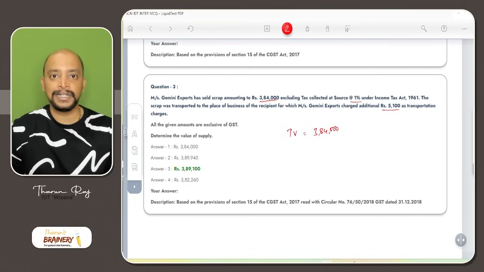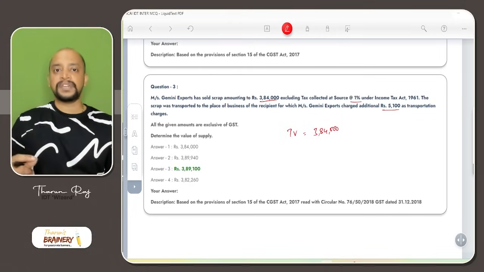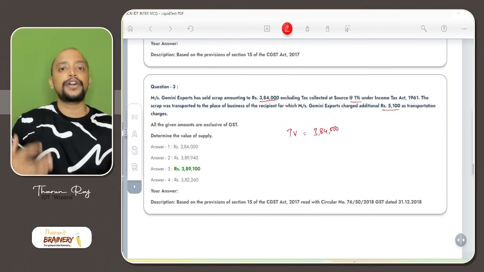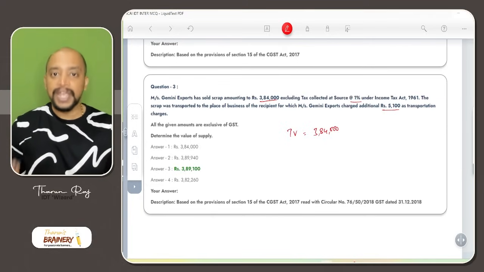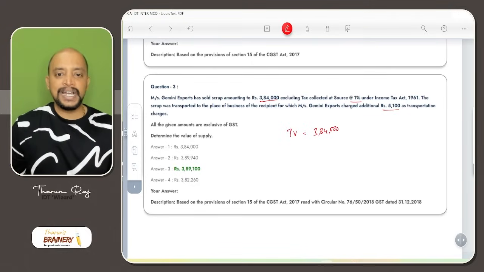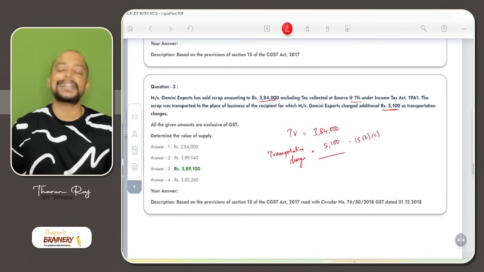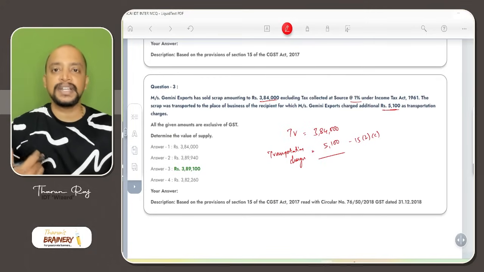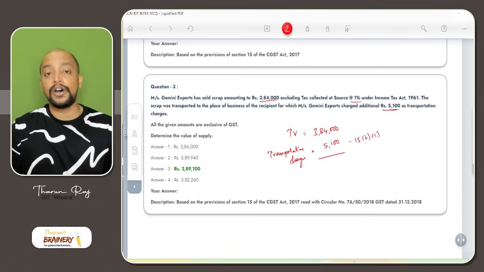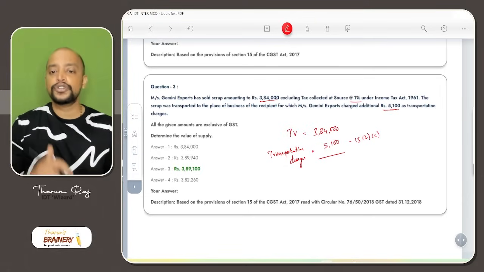As per the CBIC circular, it is clearly mentioned that TCS is an interim levy not having the character of tax. Therefore, it is not required to be included in the value in terms of 15(2)(a). So this TCS will not be coming. Whereas these transportation charges of 5,100 rupees are to be included. As per 15(2)(c), transportation charges, that is incidental expense or any other expenditure incurred by the supplier and charged to the recipient before or at the time of supply of goods or supply of services, should be included in the value.